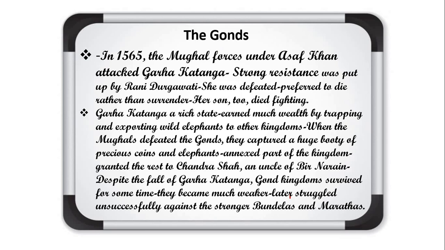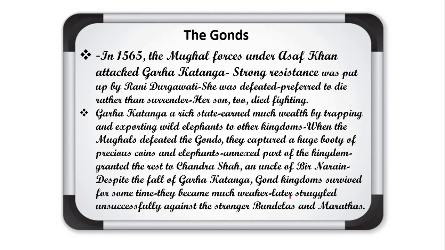Who was Chandra Shah? Actually, Chandra Shah was the brother of Dalpat Shah, or uncle of Bir Narayan. And why did they give it? To protect against attacks from the Gond community in future, or to make them pleased.